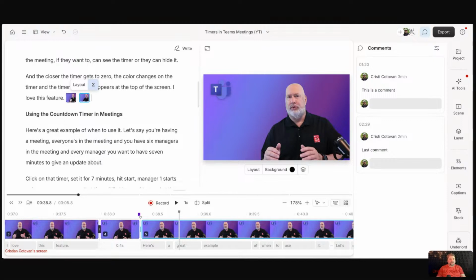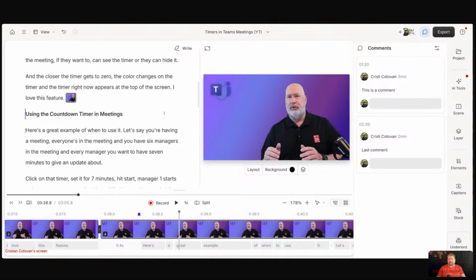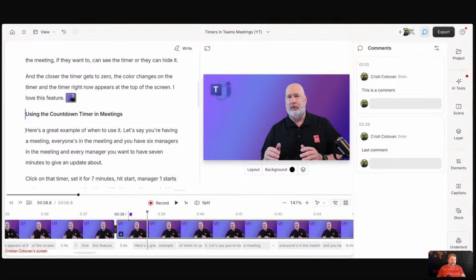And okay, I have two scenes next to each other here, but that's not a problem. Right click and merge with scene before. Look at that, boom. And I have got rid of that duplication there.